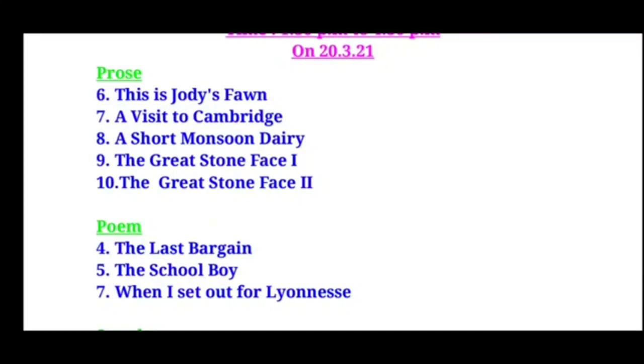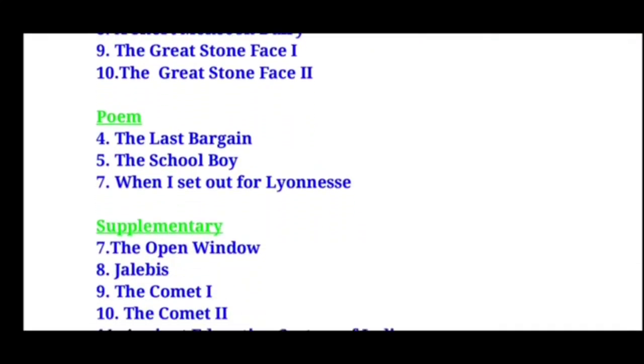The 6th prose is Jodie's Fawn. 7th prose, A Visit to Cambridge. 8th prose, A Short Monsoon Diary. And 9th prose, The Great Stone Phrase 1, and The Great Stone Phrase 2, that is the 10th unit. So these are the chapters in the prose area we are going to have for the yearly examination. Next, coming to the poem area.